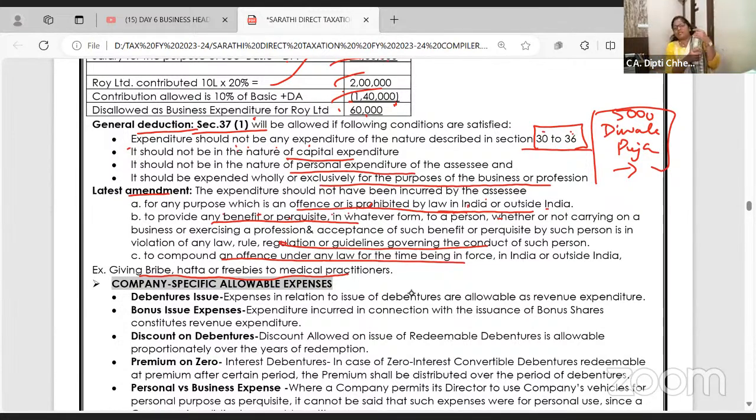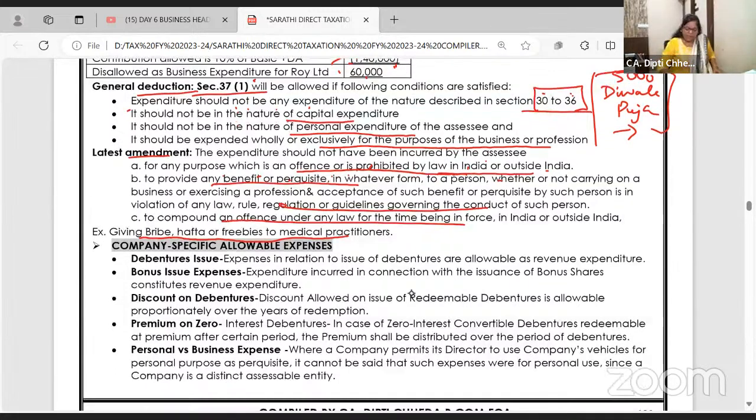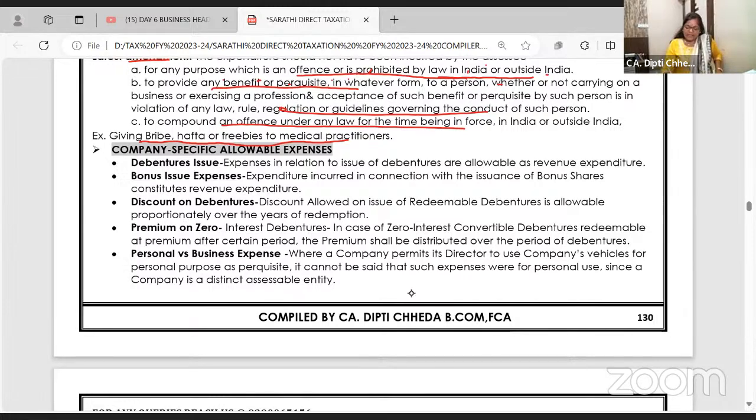Now we are going to what is disallowed, which is very interesting, and the same is there in income from other sources. I'll not teach again there. And then in the last 15 minutes we are doing add and less problems. Okay, right? Look, this is just for reading.